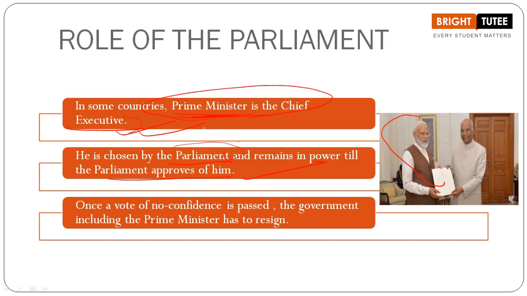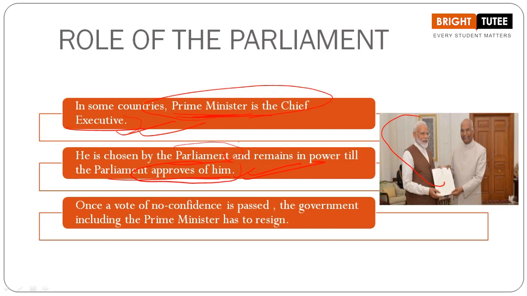So here the main leader from the ruling party is chosen as the Prime Minister, and along with him we have the Council of Ministers. Okay, so he remains in power till the Parliament approves of him. Another important point that you have to keep in mind is that till the Parliament is approving of the majority party or the Prime Minister and his Council of Ministers, till then only they are going to be in power.